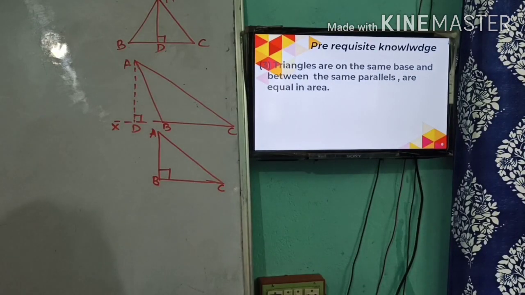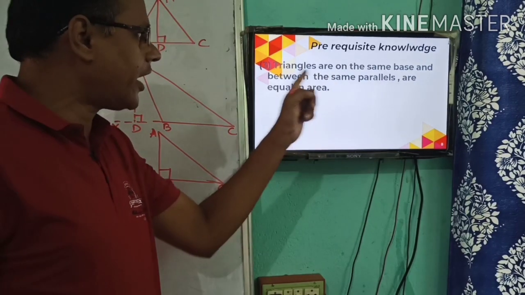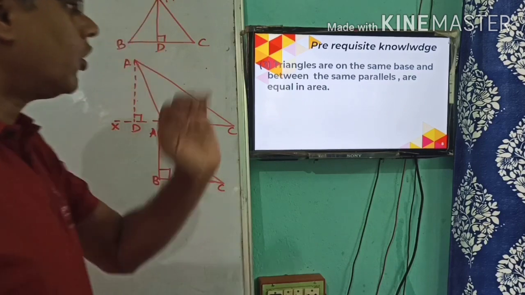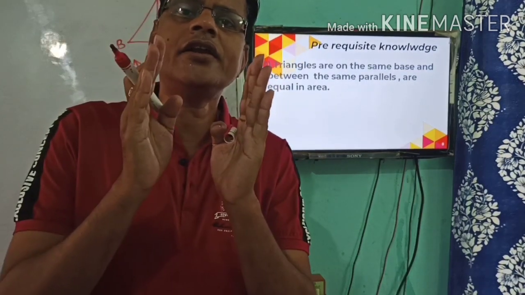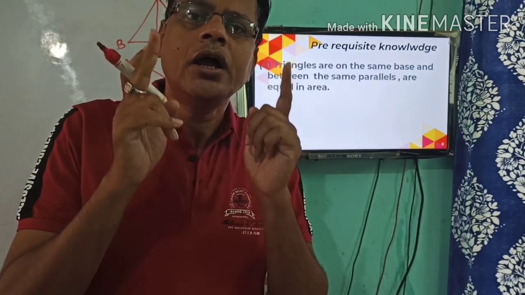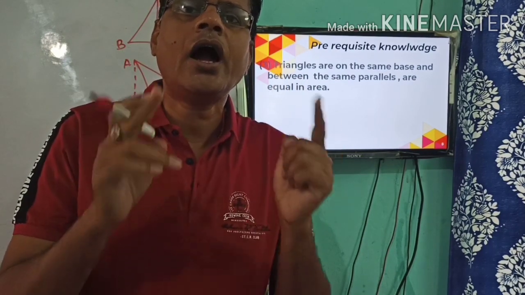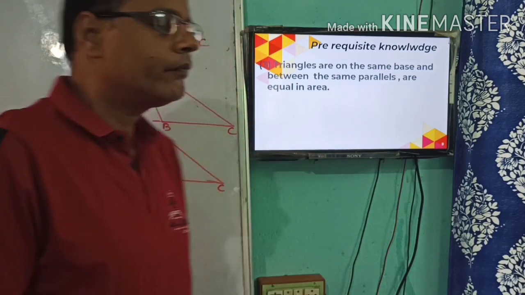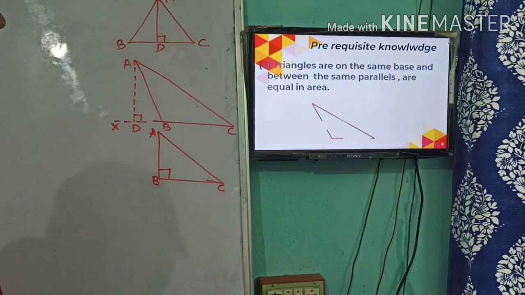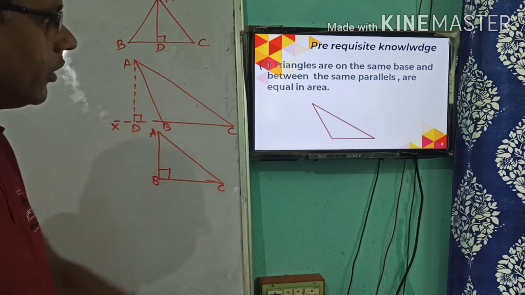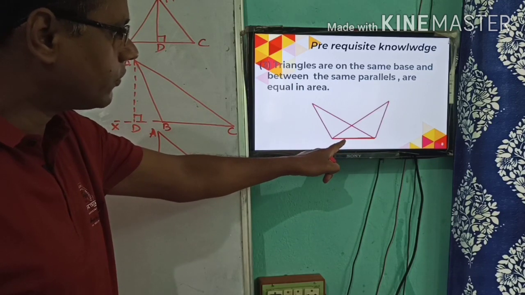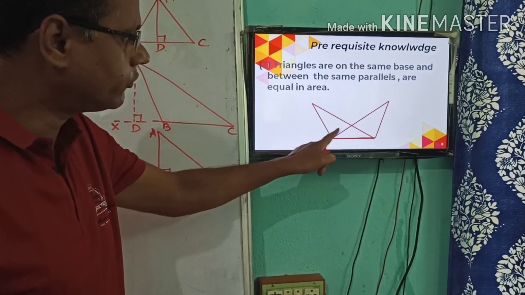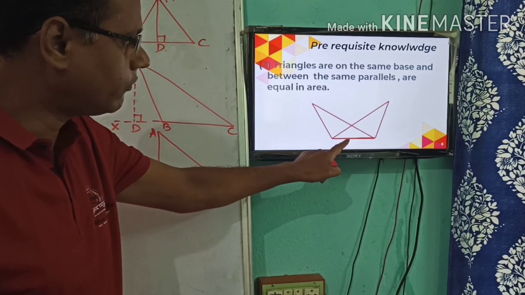Then next concept. You see, triangles on the same base and between the same parallels are equal in area. This concept you have been taught in standard 9. Triangles having the same base and between the same parallels, then their areas will be equal. Okay, you see here, this is the diagram. You can see this is one triangle having this base, and this is another triangle having the same base.